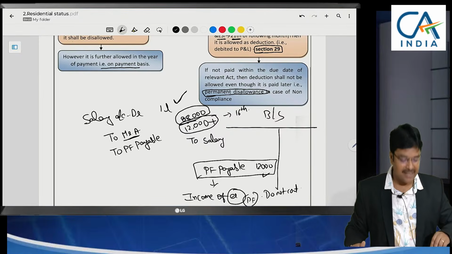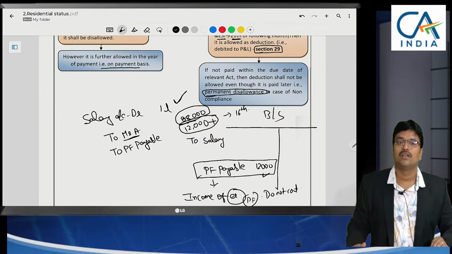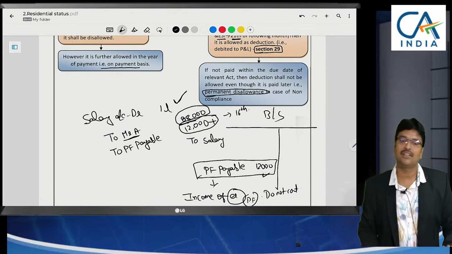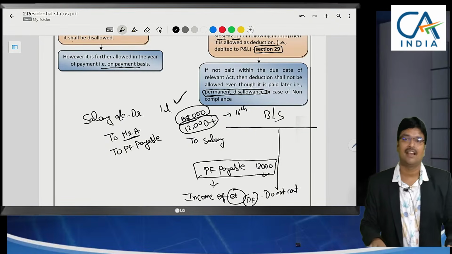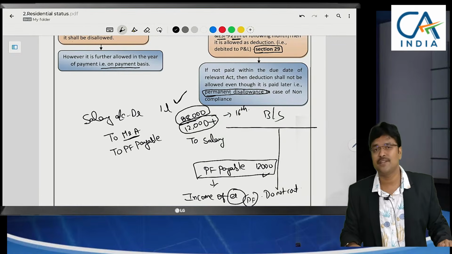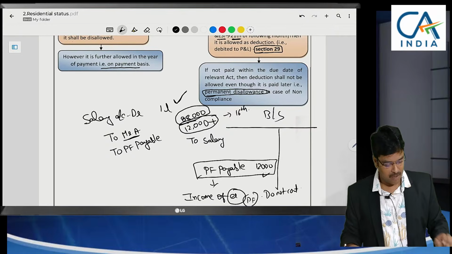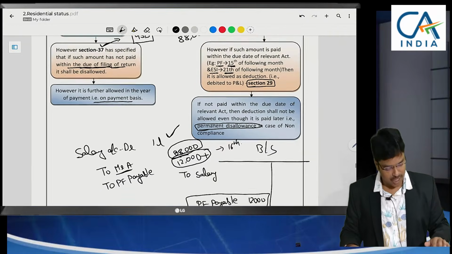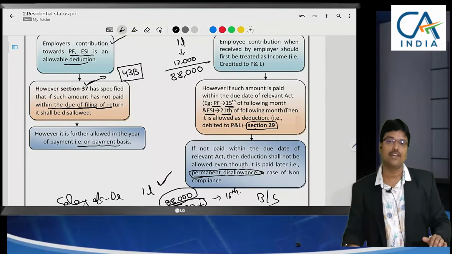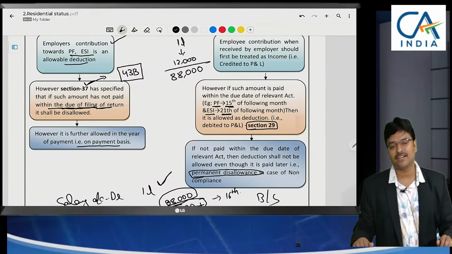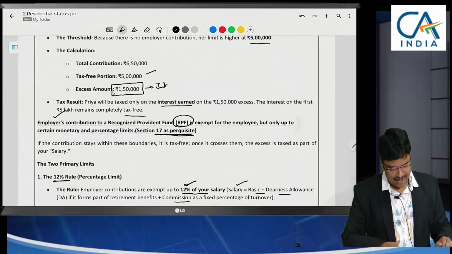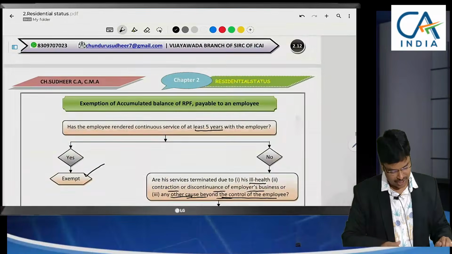Of course, there are various case laws that if there is a genuine reason for delayed payment, and we have paid along with interest, compliance is there. Like that, there are many Gujarat High Court judgments. Based on those judgments, you might claim it as expenditure, but it's a disputable thing. Strictly speaking on section terminology, whenever your employee's contribution is after the relevant Act due date, then you cannot claim it as deduction. Okay. And the final topic of this is residential status.